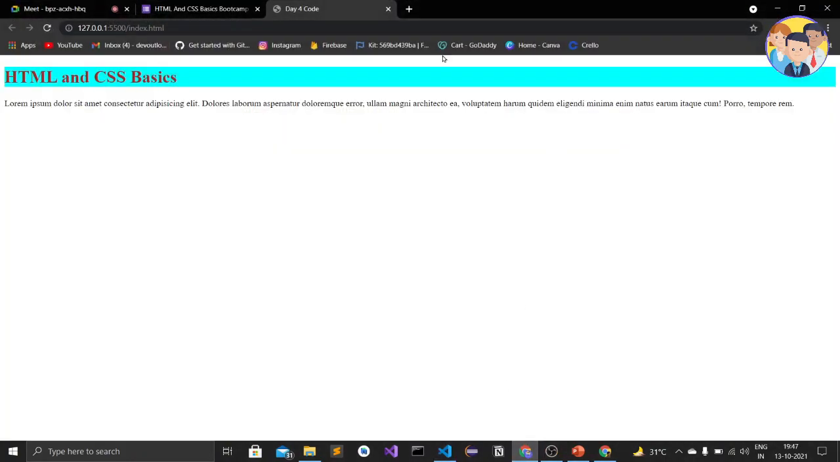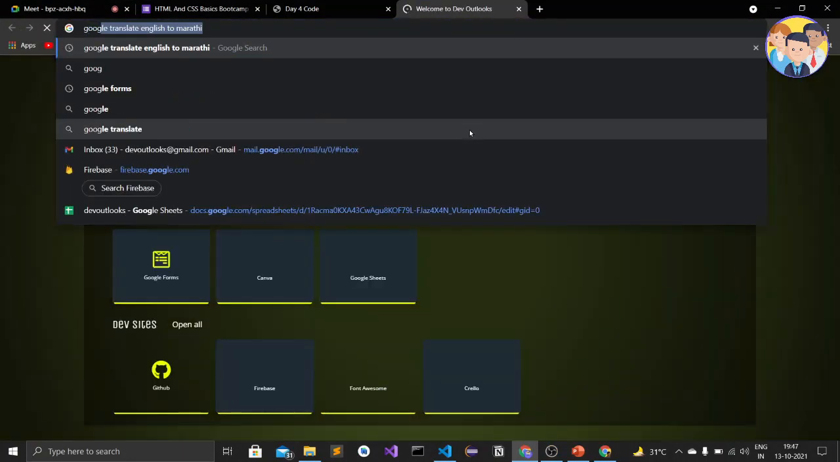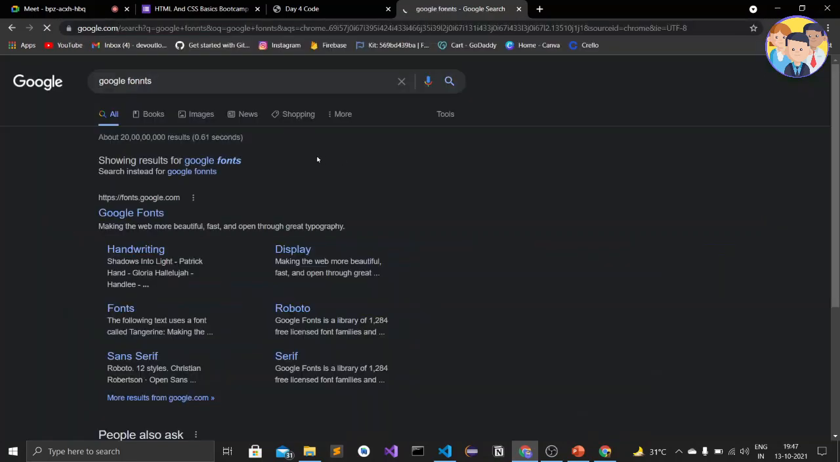Let's add the external fonts. Okay, so first of all we go to Google Fonts in the web browser. To add the external fonts, we go to Google Fonts. Okay, when I hit enter, okay, so here I got the Google Fonts website, and then we will just select the font which we want.